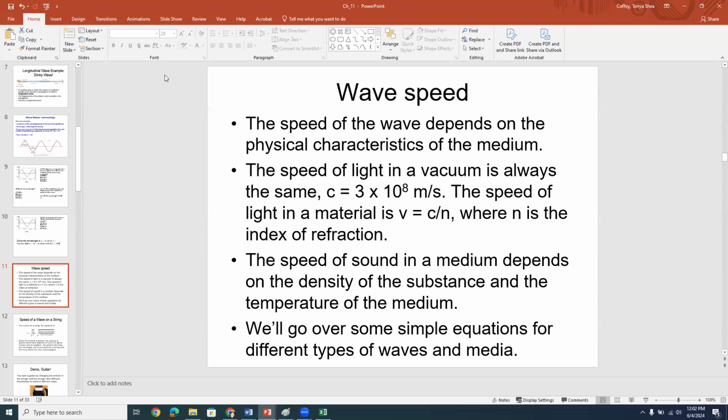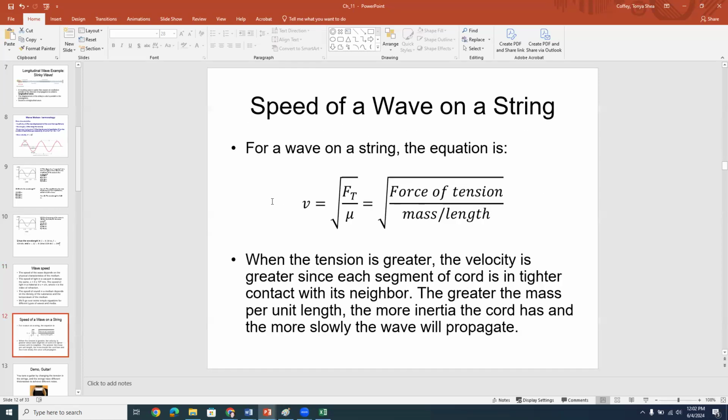We're going to talk more about this in a coming lecture, but the speed of sound in a medium depends on the density of the medium and also the temperature of the medium. So those are some characteristics of the medium, all right? The one I want to introduce in this lecture, though, is a simple equation for waves on a string. And this is important in things like musical instruments like guitars and pianos, for example. So for a wave on a string, the equation that describes the speed is equal to the square root of the force of tension in the string divided by the mass per unit length of the string, which here I've called mu, okay? For force of tension, I've used F for force and the little subscript T for tension.